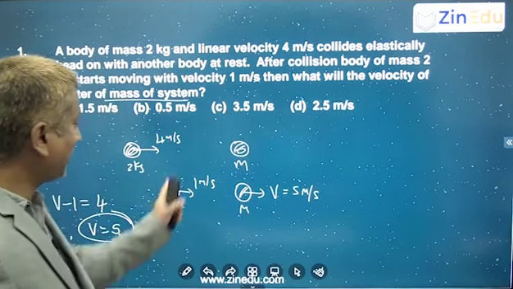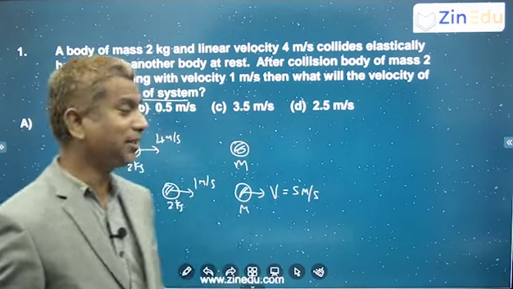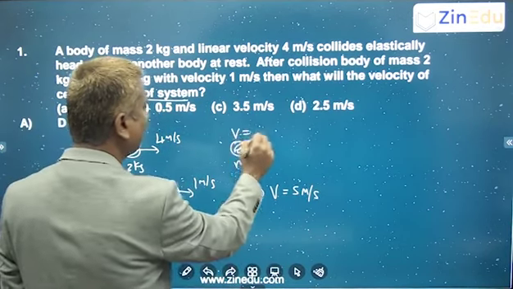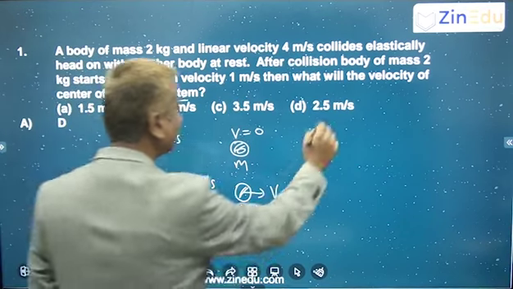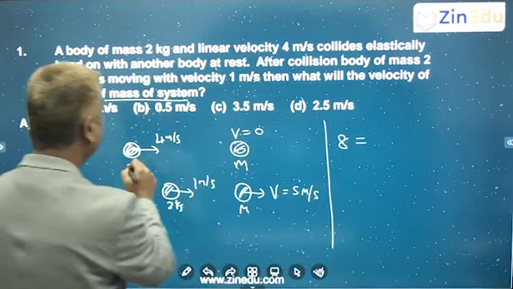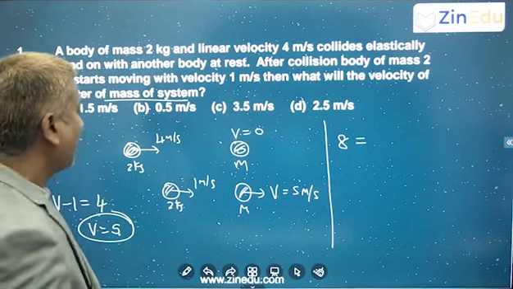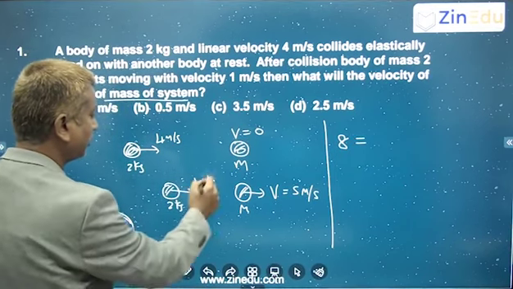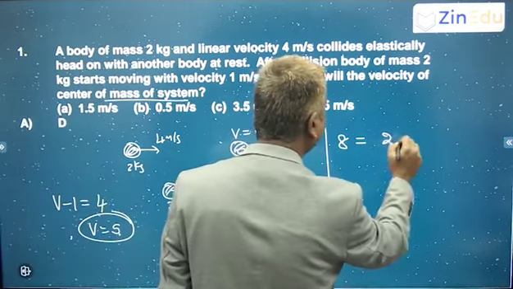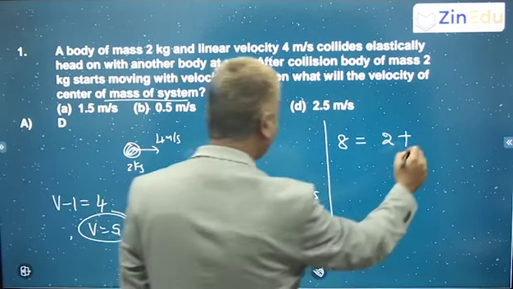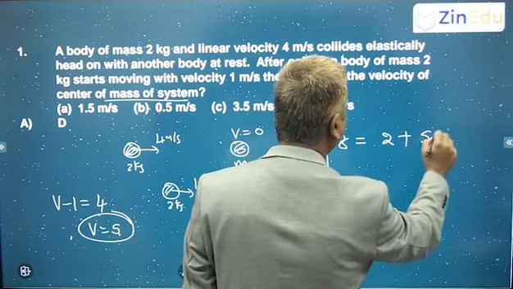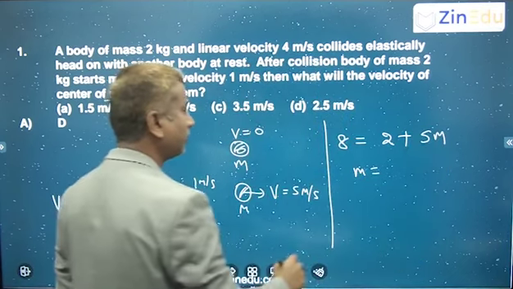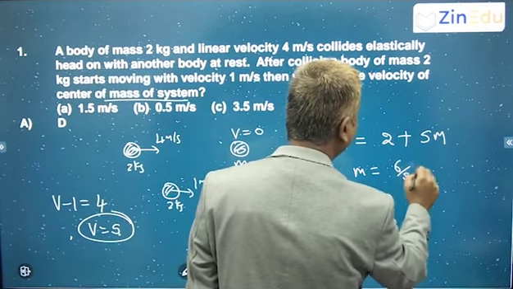So for that we are using conservation of linear momentum. Initial linear momentum: anyway this is at rest, its velocity is 0. So what is the initial linear momentum? 8. It is mv of this. And final linear momentum is mv plus mv, this mv plus this mv. So 2 plus, mass we don't know, but velocity is 5. So 5m, so you can get the mass of that, which is equal to 6 by 5 kg.